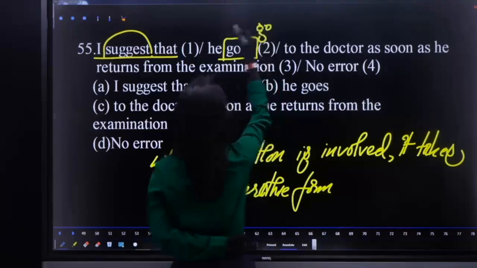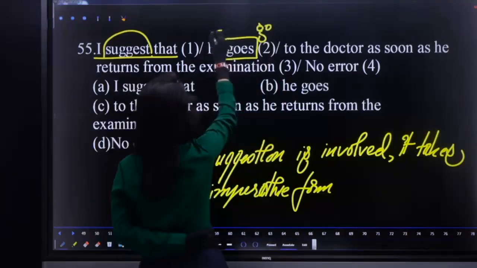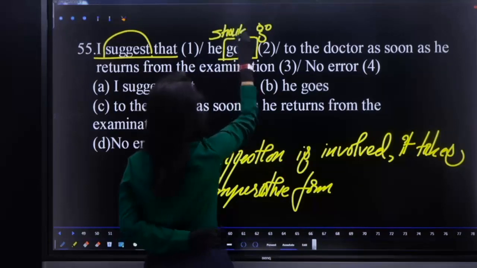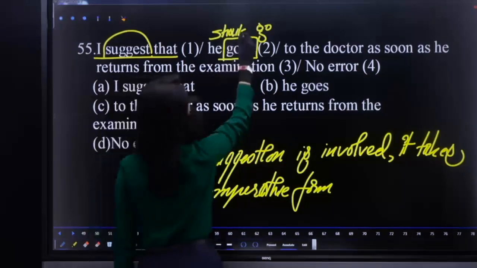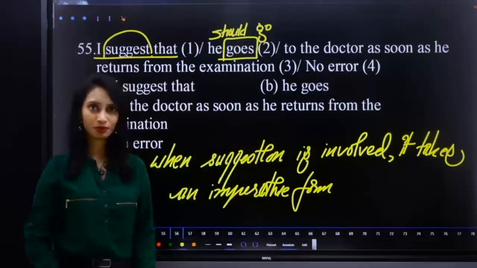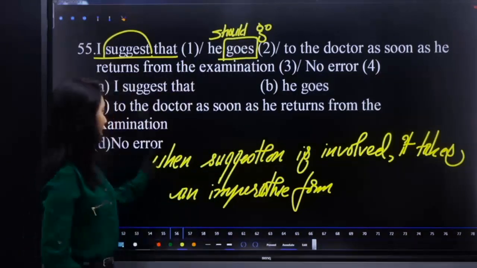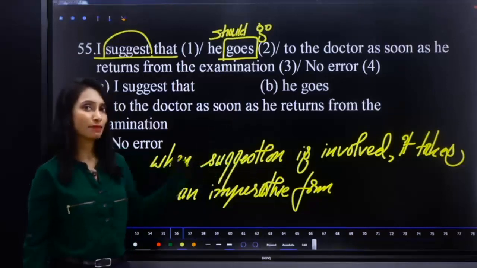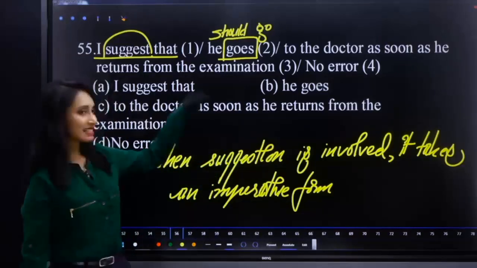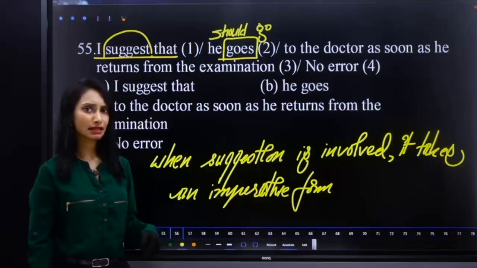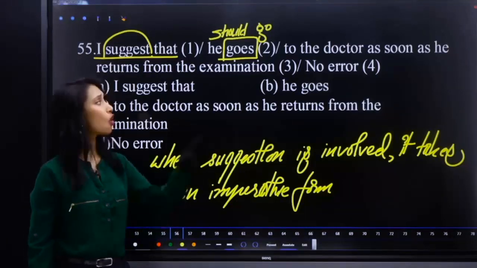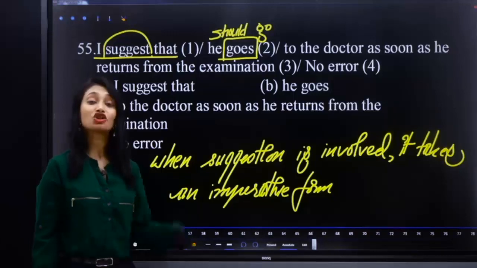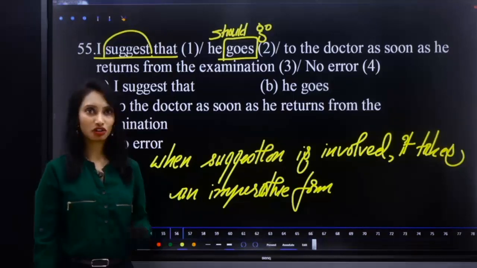Or if you go with a very clear form of suggestion, like emphasis, you can use "should." You can say "he should go." Do you understand that? Whenever a suggestion is involved, it takes imperative form. I suggest that he go to the doctor, or if you want to make it more emphatic, he should go to the doctor. I hope it is clear.